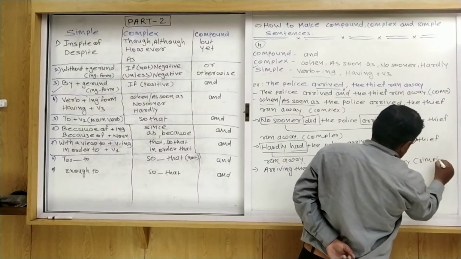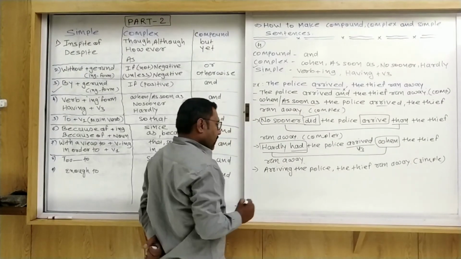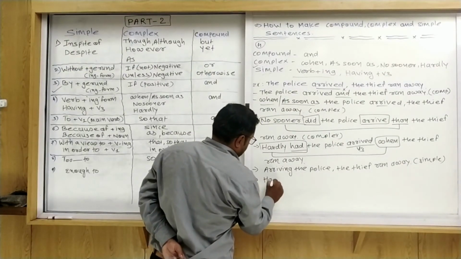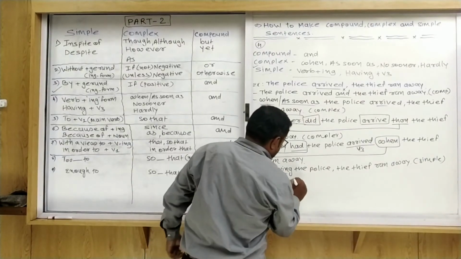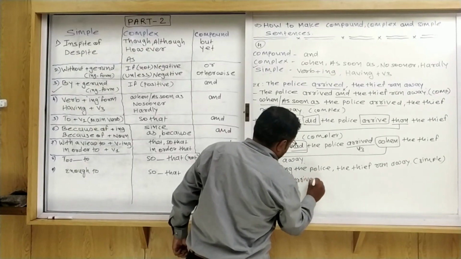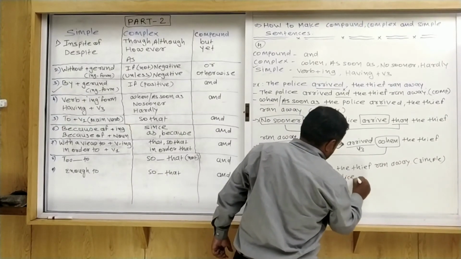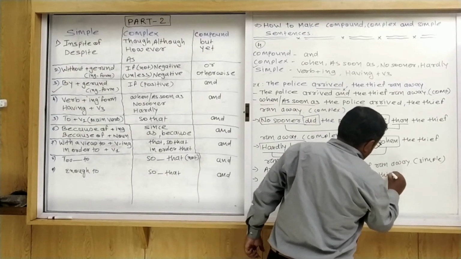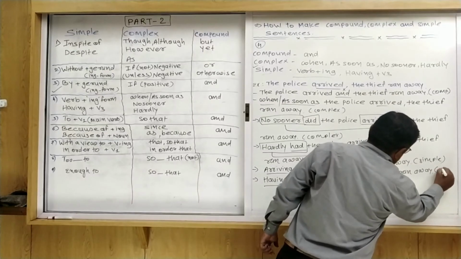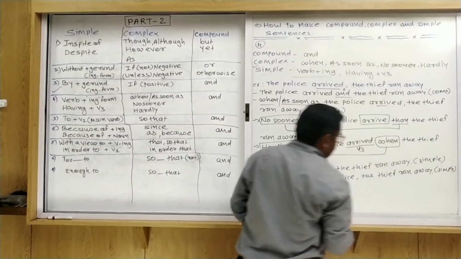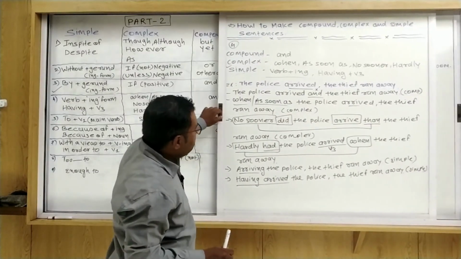Okay. Now I use here having plus V3, perfect participle. So first of all I write it down here, having. After that what is the V3 form of arriving? Arrived. So having arrived the police, the thief ran away. That is the simple sentence. So I hope that all of you understood. Sure. Then see the next example.